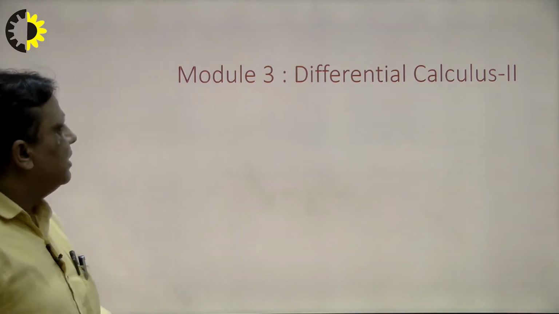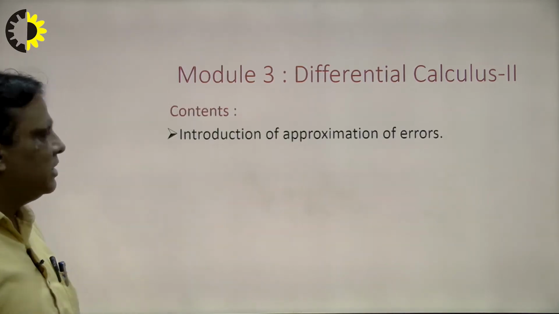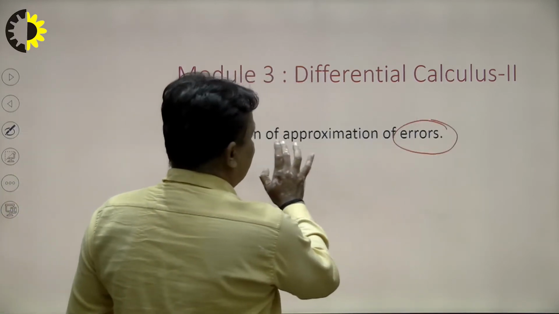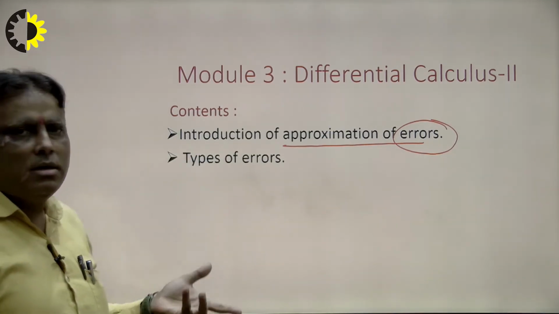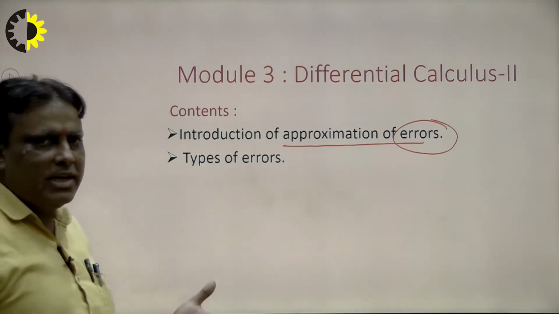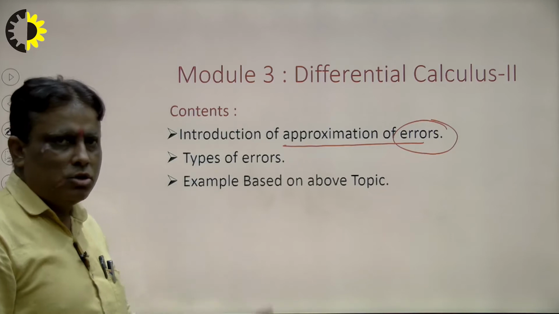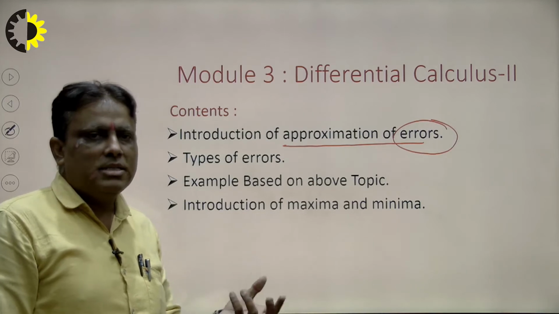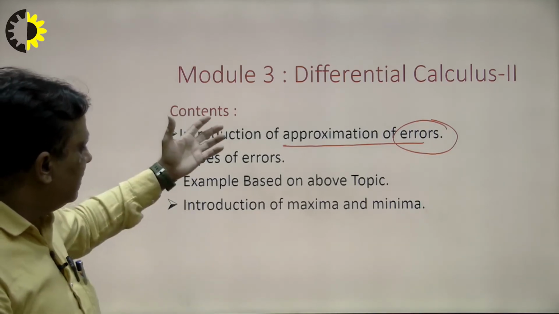The schedule of today's lecture is module 3, differential calculus second. Today's contents are, first of all, the introduction of approximation of error. First I explain what is error, and after this what is approximation error, and solve the given problem. Then I explain the types of error and their role in our engineering as well as our daily life. After this I explain some questions based on the above topic. In the last I introduce maxima and minima, only the introduction part, and I repeat some topics of the 12th level.